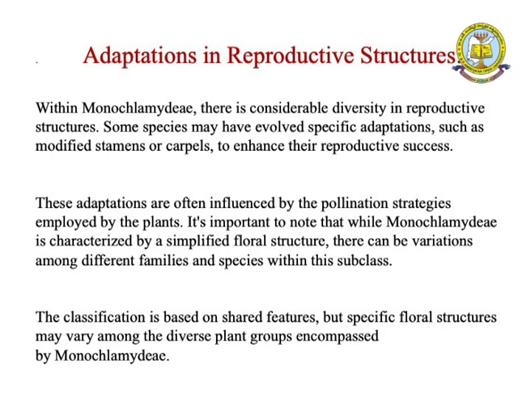It is important to note that while Monochlamydeae is characterized by simplified floral structures, there can be variation among the plants and species within this subclass. So this classification is based on shared features, but specific floral structures may vary among the diverse plant groups encompassed by Monochlamydeae.